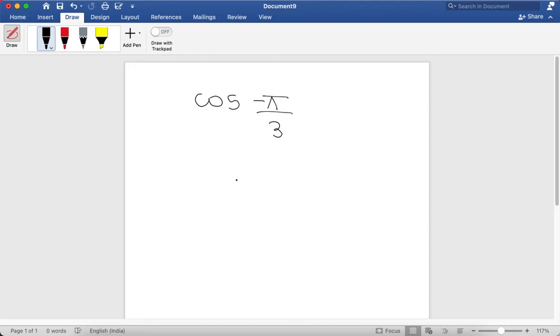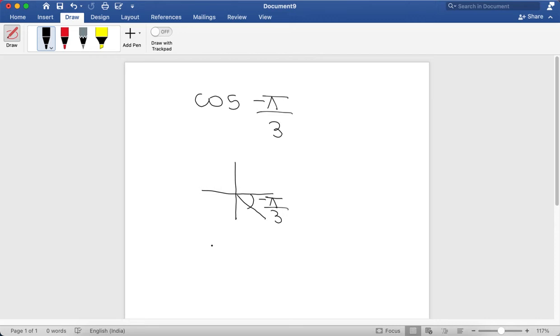And negative 60 lies in the fourth quadrant. It lies in the fourth quadrant, and in the fourth quadrant, cos is positive. So therefore, we know that the value of cos is positive in the fourth quadrant. Therefore, we know that the value of cos negative pi by 3 will be positive.